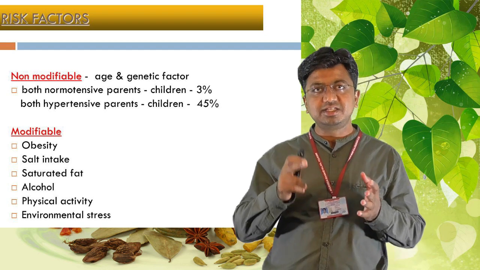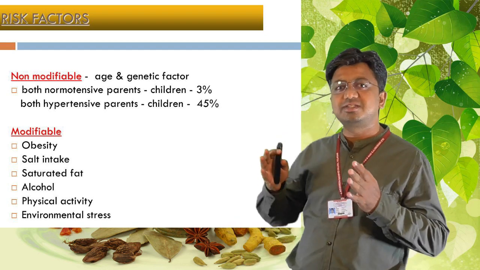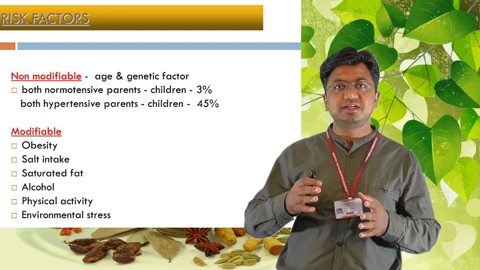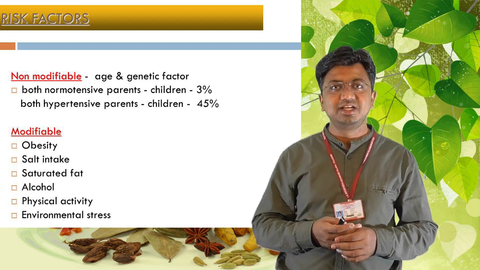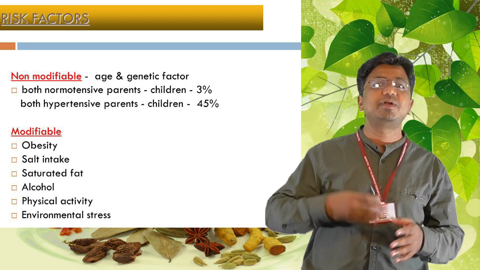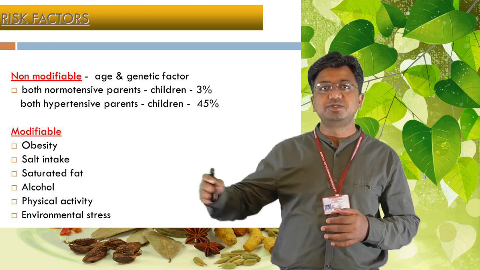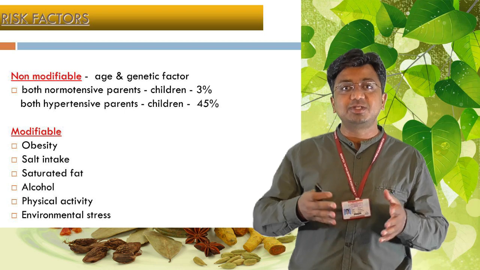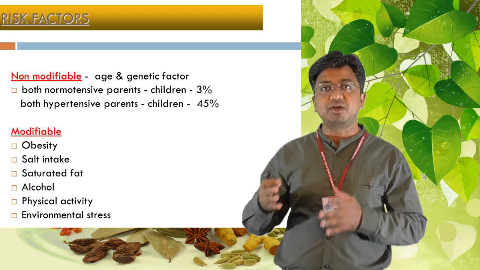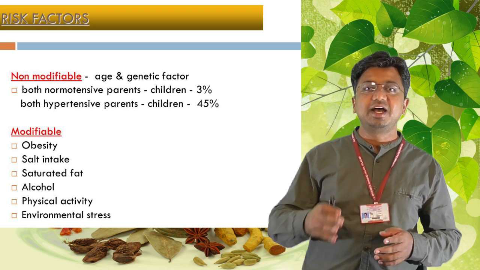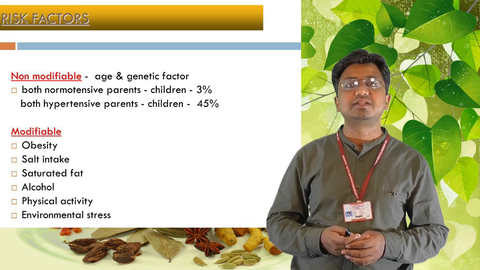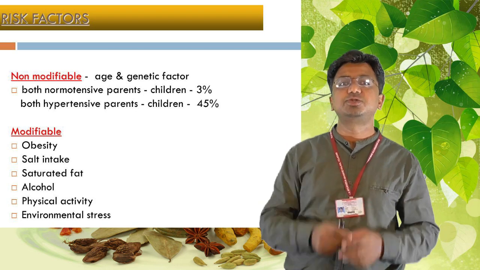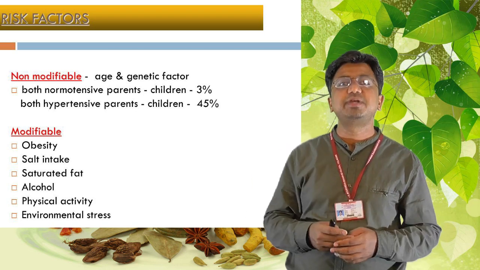It is observed that when both parents are normotensive, the children have only 3% chance of developing non-communicable diseases in the future. Whereas if both parents are hypertensive, then the children have 45% chance of getting hypertension and such other disorders in later stages. And hence marriage counseling should be done, and consanguineous marriages should be prevented.